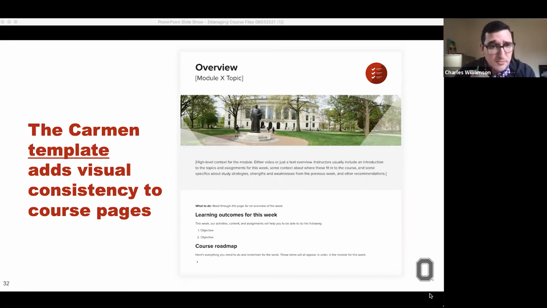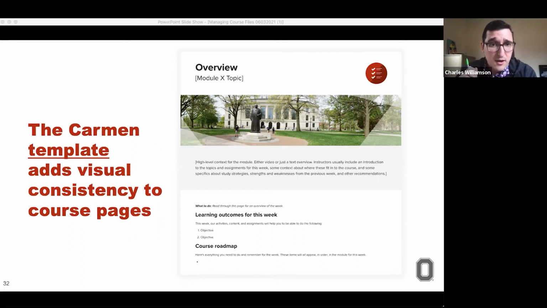It's also optimized for making information legible, navigable, understandable and digestible for students, and also maintaining accessibility within your courses. There is a link within the slide, and I'm sure Queenie is going to post this within the chat, for how you can import these directly into your own course.